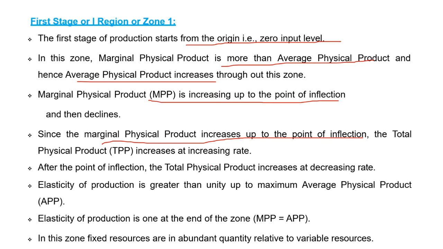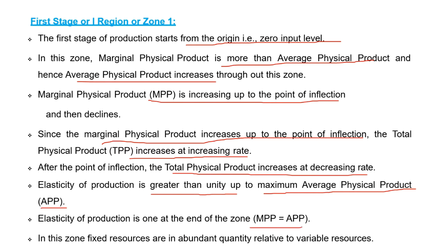Up to the inflection point, TPP increases at an increasing rate. After the point of inflection, TPP increases at a decreasing rate. We already know elasticity of production EP is greater than 1, up to maximum APP. The elasticity of production at the end of the zone is MPP equal to APP, that is, APP is the maximum.